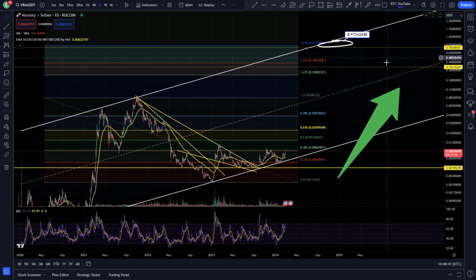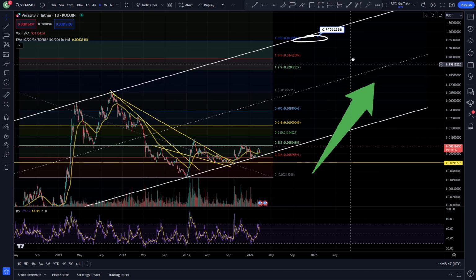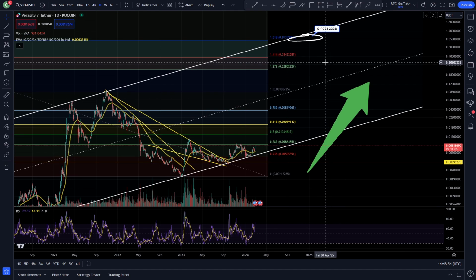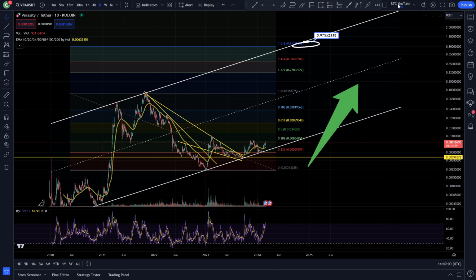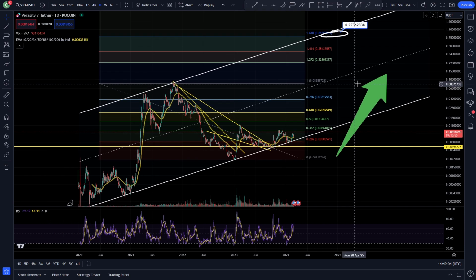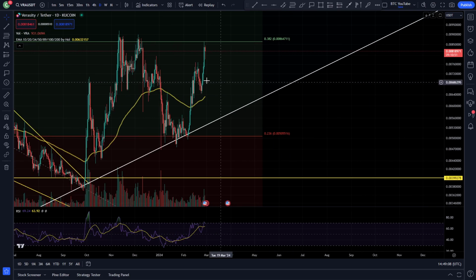And then obviously beyond that, we've got our targets. As I've always said, we've got some very nice targets going upwards for Verasity. Upwards of 50 cents to $1 I think is very achievable. That's only a 5 or a 10x really of the all-time high previously. And I think considering everything that Verasity's got going for it, you don't need me to tell you about that, we are going to see some very nice price movements going into this next bull market.